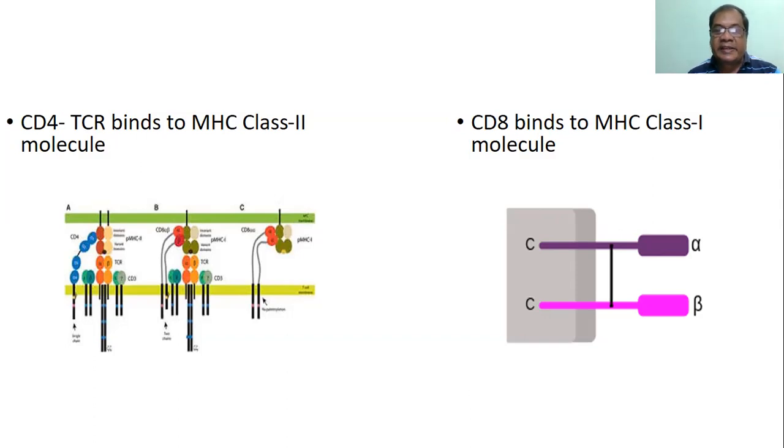In case of CD8, it binds to MHC class 1 molecule. It has two chains, alpha chain and beta chain, linked by disulfide linkage. It has also extracytoplasmic domain, transmembrane domain, and intracytoplasmic domain.